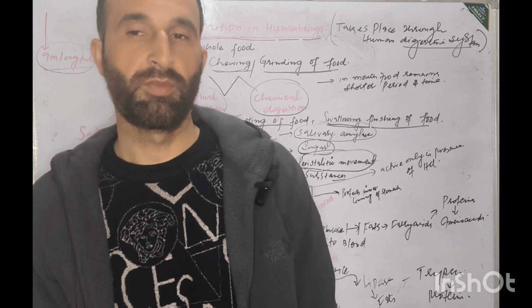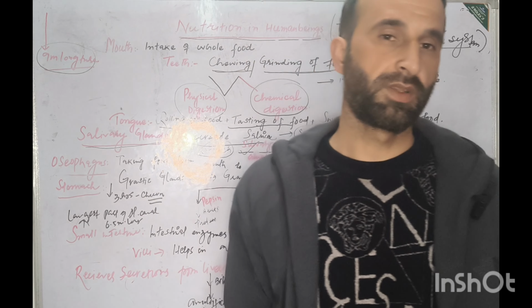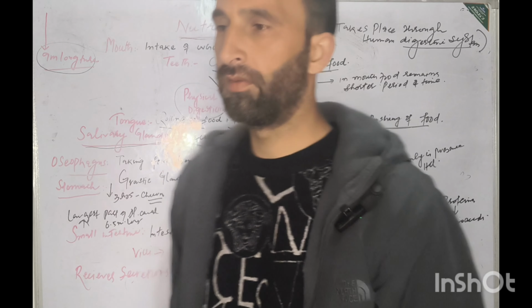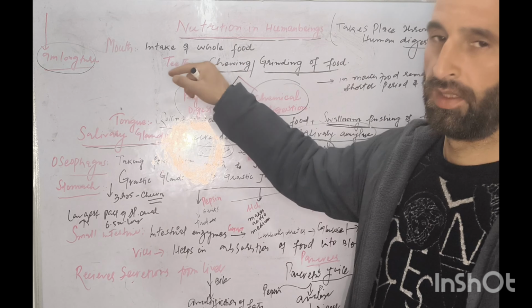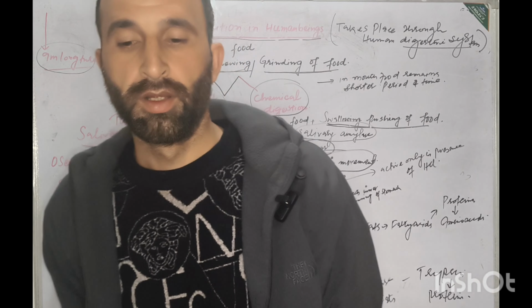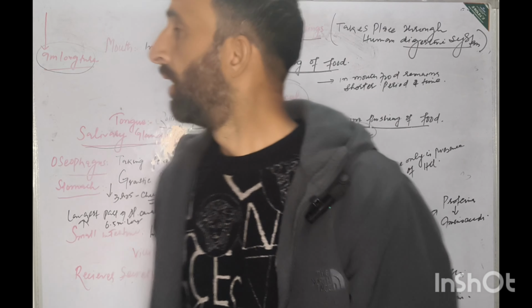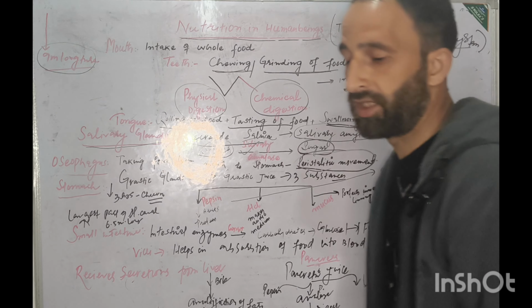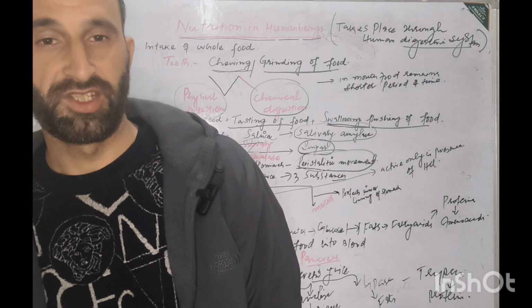Yesterday we discussed nutrition in animals, and also nutrition in plants. And now here is another topic, that is nutrition in human beings. As you know, here we have to see how nutrition in human beings takes place. Nutrition in human beings takes place through the digestive system.